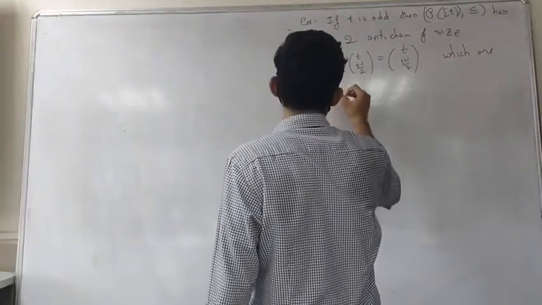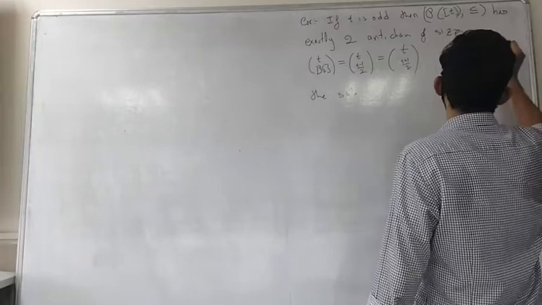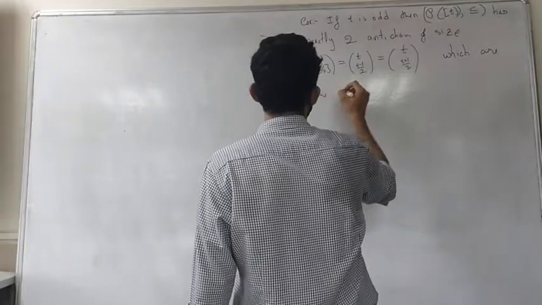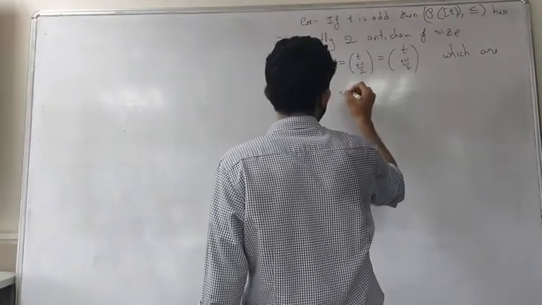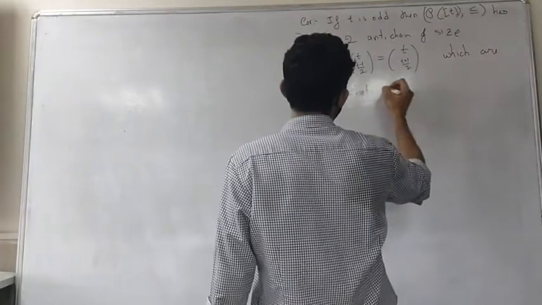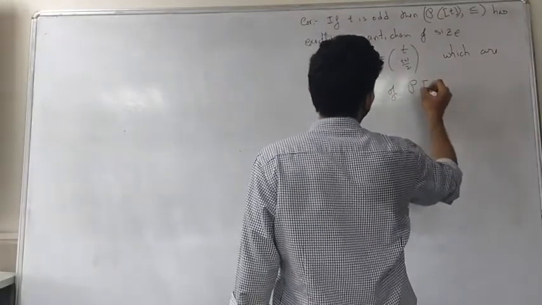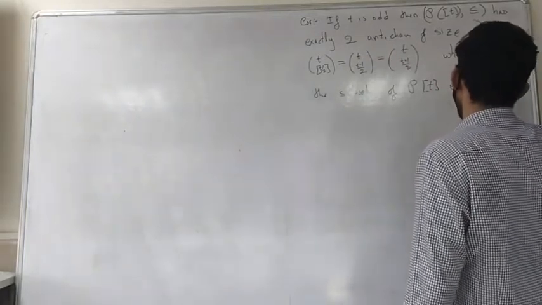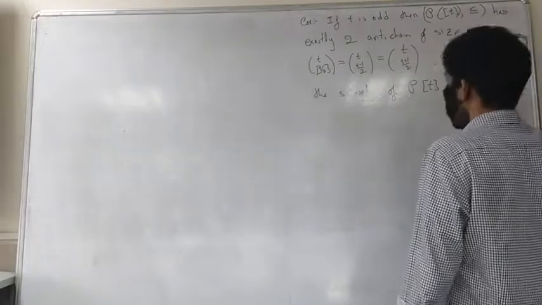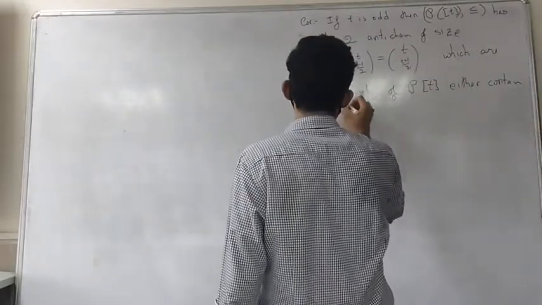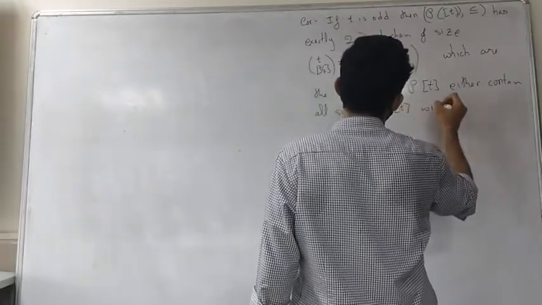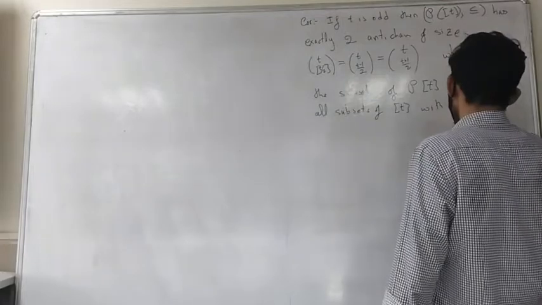the subsets of the power set of T, either containing all subsets of T with (T minus 1) by 2 elements.